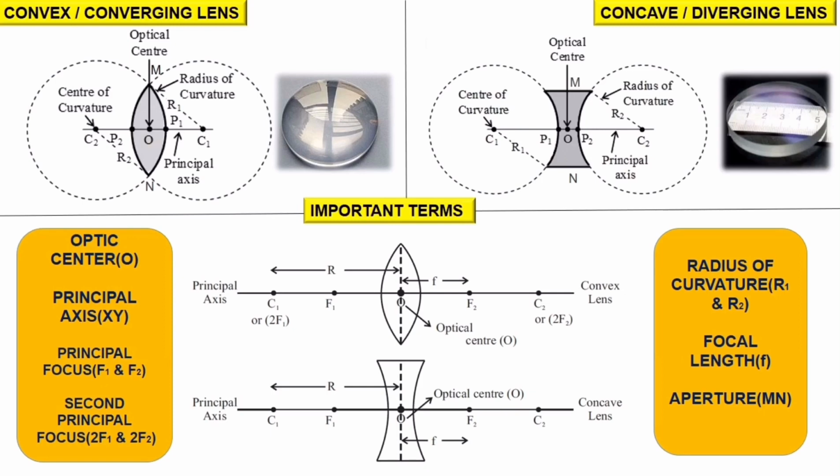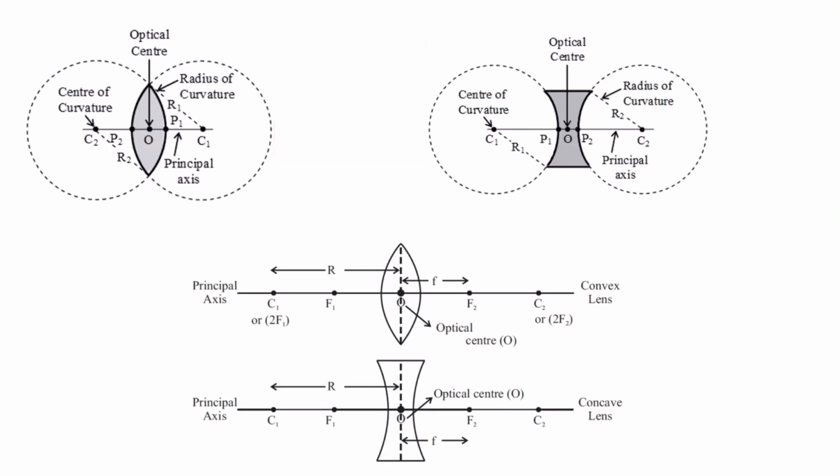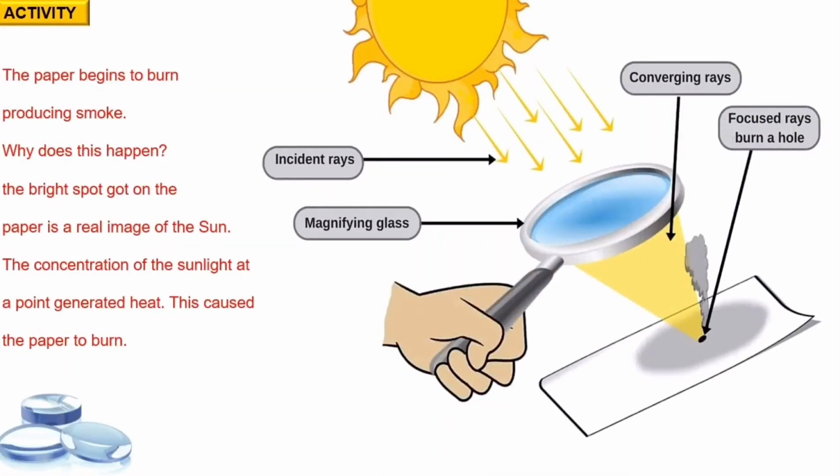Yes, we shall confine our discussion in this chapter to lenses whose aperture is much less than their radius of curvature R. Such lenses are called thin lenses with small aperture. Okay, now let's see what happens when parallel rays of light are incident on a lens. Let's do this with an activity. Hope this picture explains the setup that has been used for this activity.